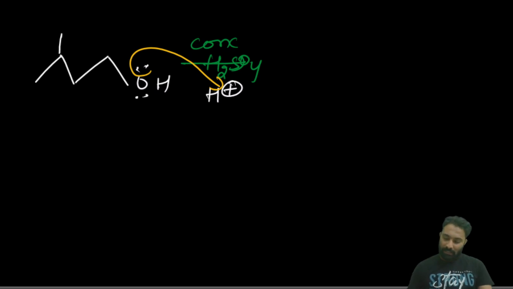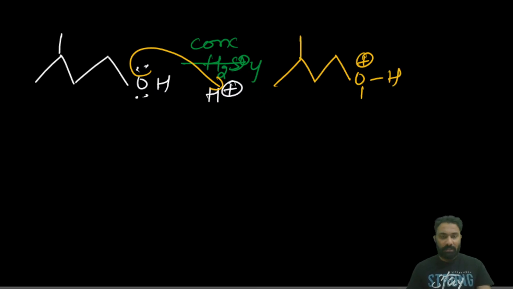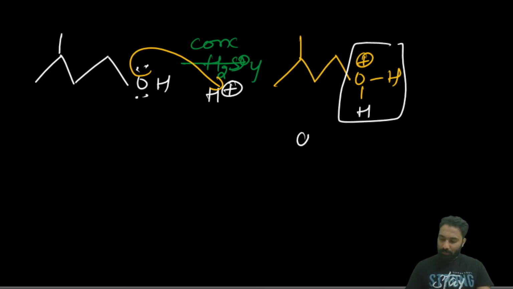Here the electron density is donated to the hydrogen, so it acts as a base, right? So it is donating its electron density, it is acting as a base, and it will form the oxonium ion in this manner. Now this is the oxonium ion. The more electronegative oxygen bearing the positive charge is unstable, so it will take this bond pair of electrons as H2O.